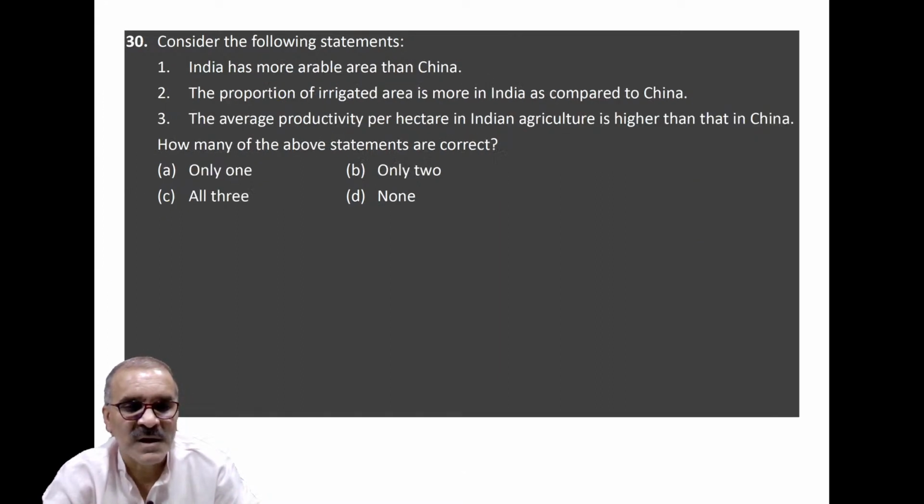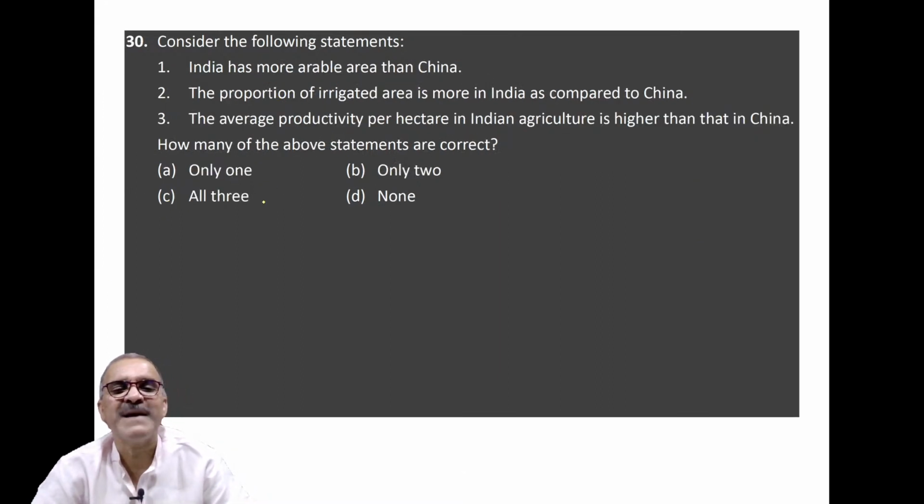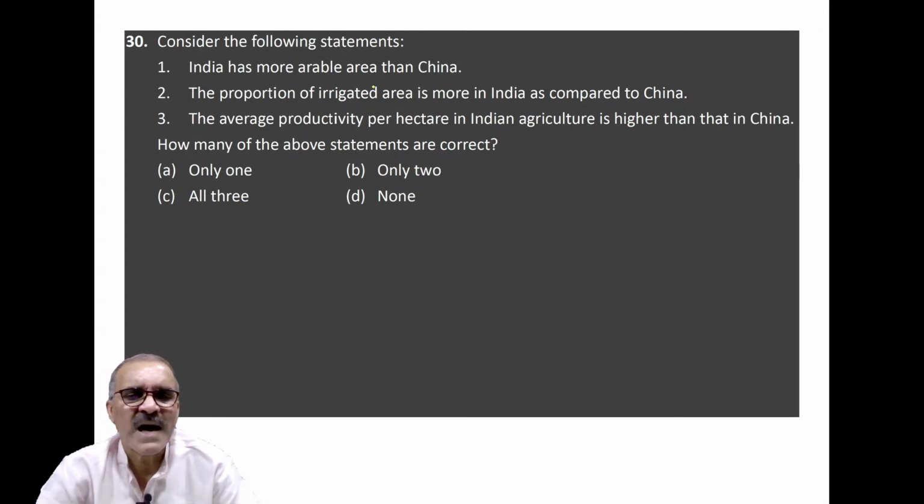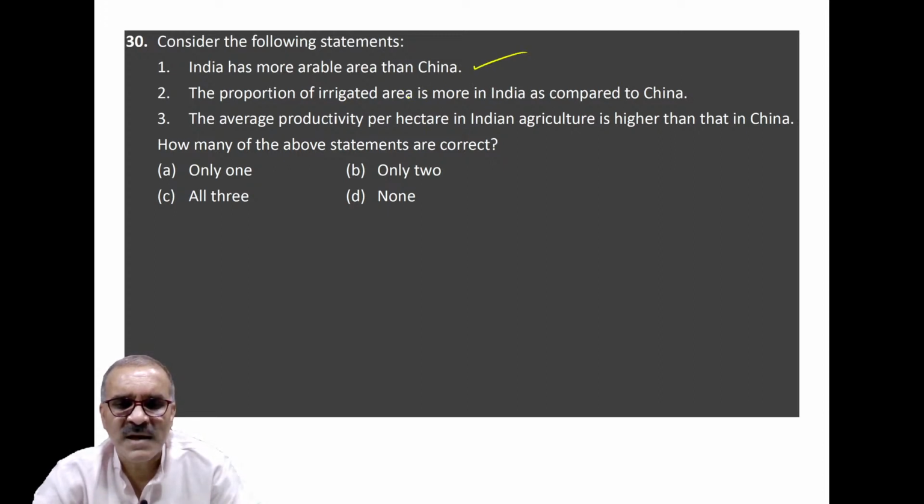Coming to the last of the series, many of you might feel this question belongs to geography, but for me it belongs to economy because I deal with agriculture, I deal with industry, I deal with resources. So the question is, India has more arable area than China. It's correct. Rather, India has largest arable area in the world. Okay? India has largest arable area in the world right now. Somewhere comes basically your USA.